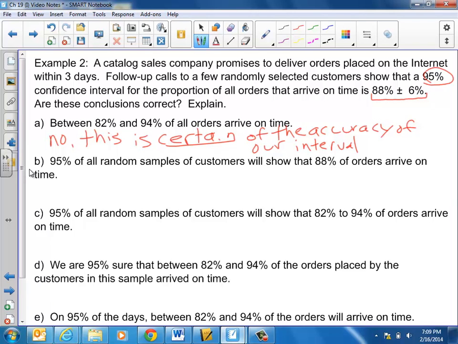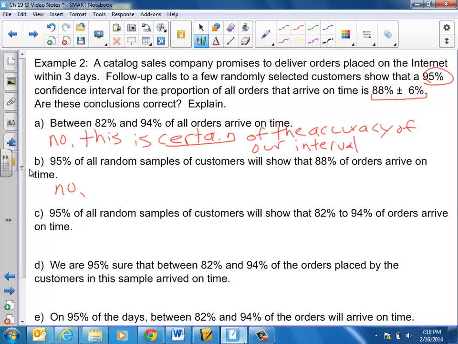Okay, second thing here, 95% of all random samples of customers will show that 88% of orders arrive on time. No, that's ludicrous, because obviously from sample to sample, they didn't give out a sample size here, these customers will behave differently.